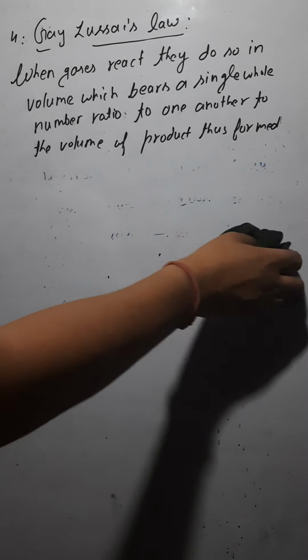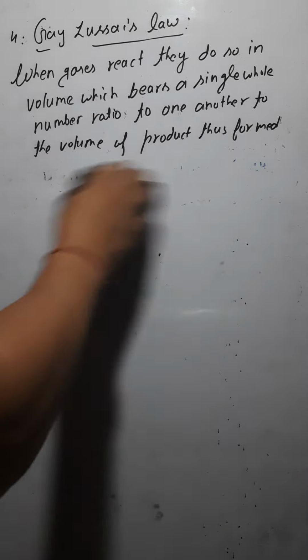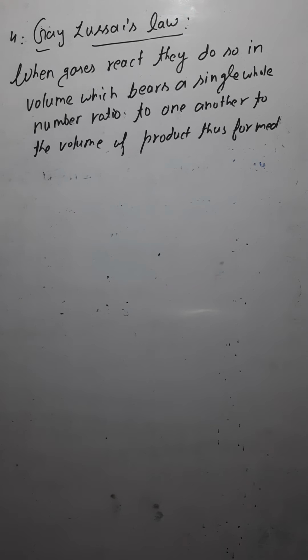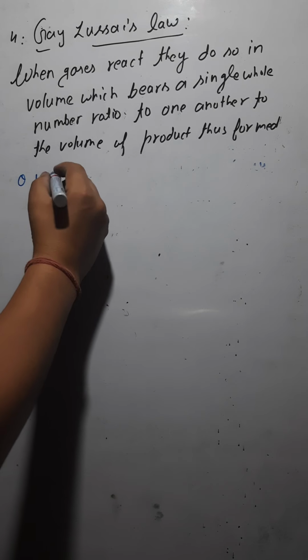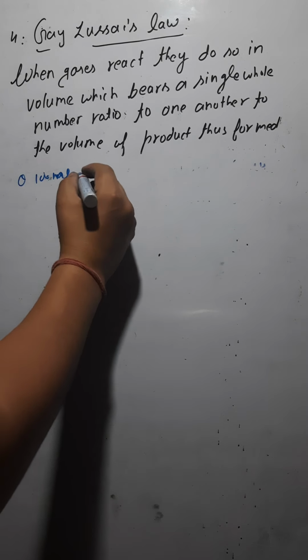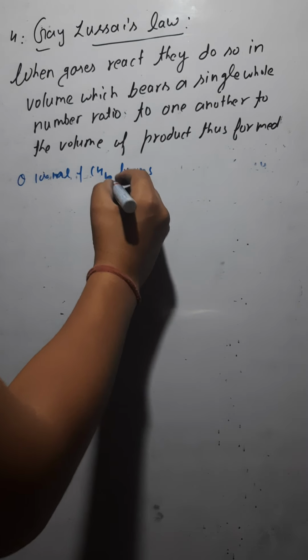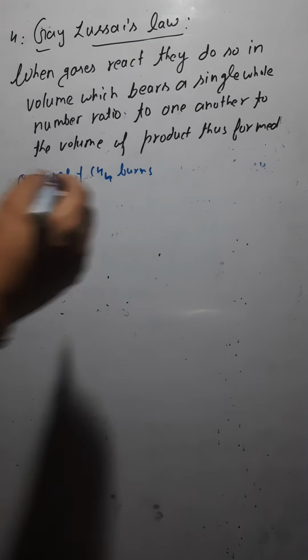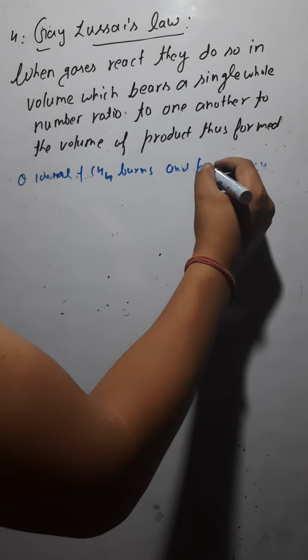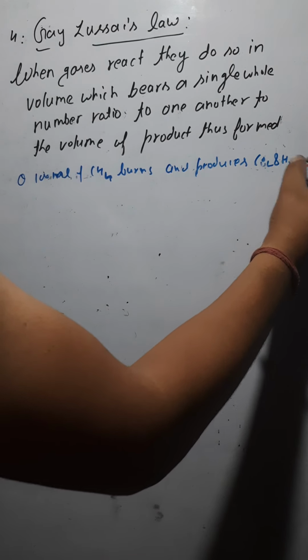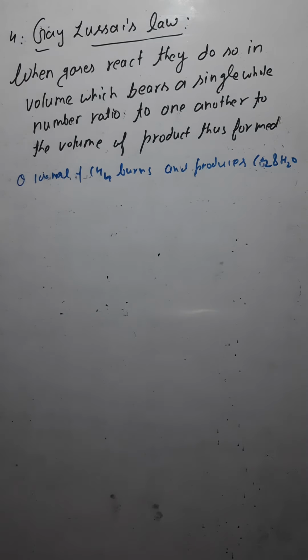Now let's take one more example. Let's say you have 100 ml of CH4. The question is: 100 ml of CH4 burns and produces CO2 and H2O.